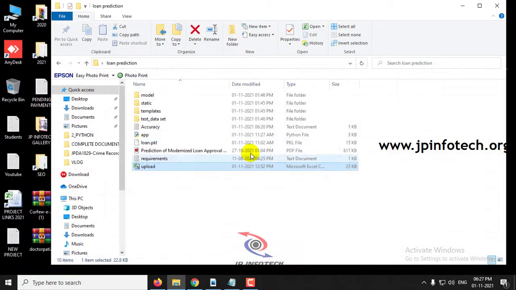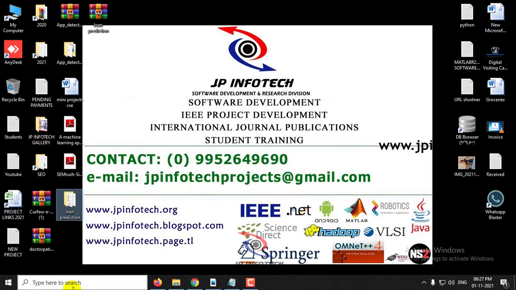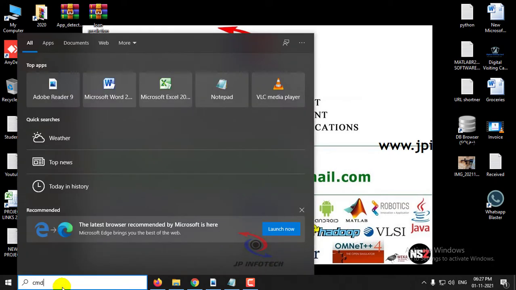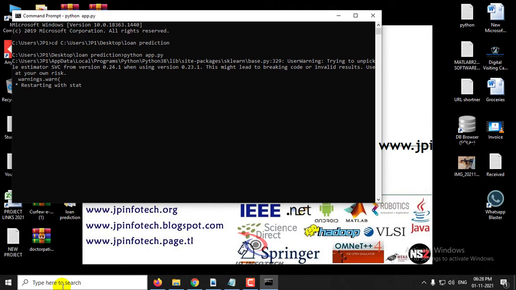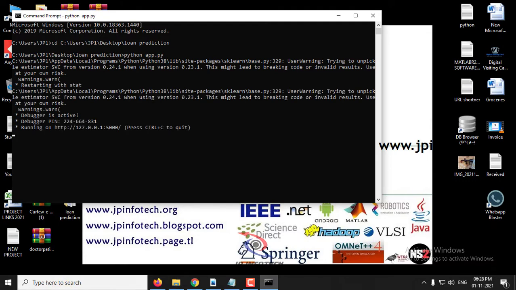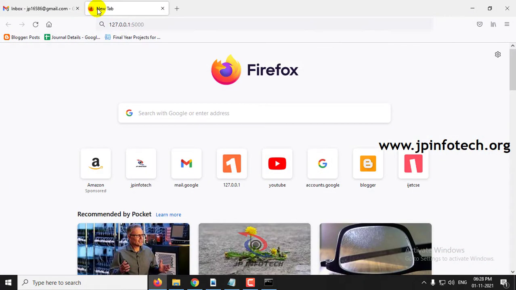Now let us see the execution of the project. Just copy the source code location. It is on the desktop, so let me copy it. Go to the command prompt, go to the source code location, type python app.py and press enter. Now you can copy this URL, go to your browser, and paste it.